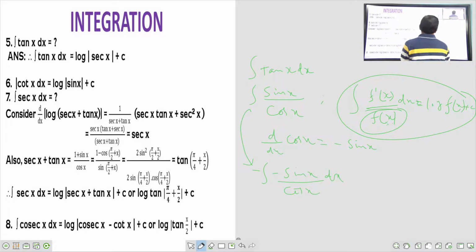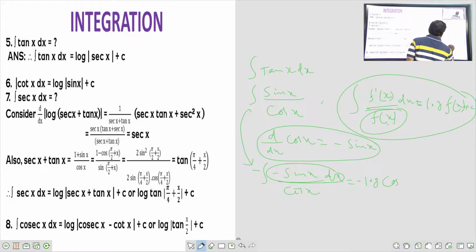Multiply with minus minus. So we know that d by dx of cos x is minus sin x, so the derivative of cos x is minus sin x dx. Minus sin x dx is there, which is nothing but the derivative of cos x. That's why the answer we will get here is, with the outside minus, minus log cos x. Minus log cos x plus c.